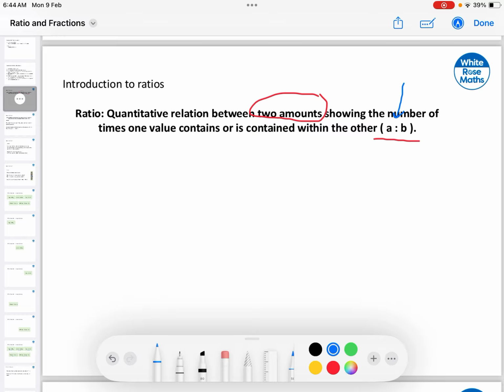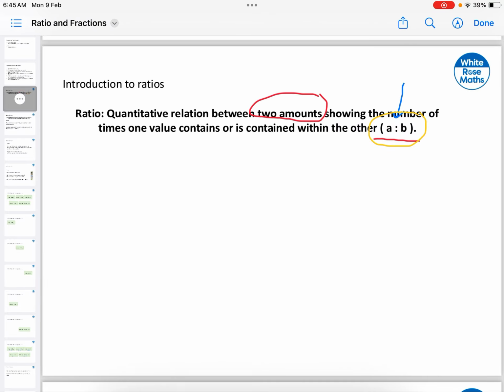Normally what we do when we talk about ratios is use two dots, a colon, to point out the relationship between them. So normally we say, for every single amount of A that we have, a certain amount of B. The basic relationship between them shows how many times one is contained in the other. I'll talk about a few examples in a few seconds so this will be clear, but please be sure to point out this relationship. It has to be with a colon. That's the symbol that we normally use for a ratio.